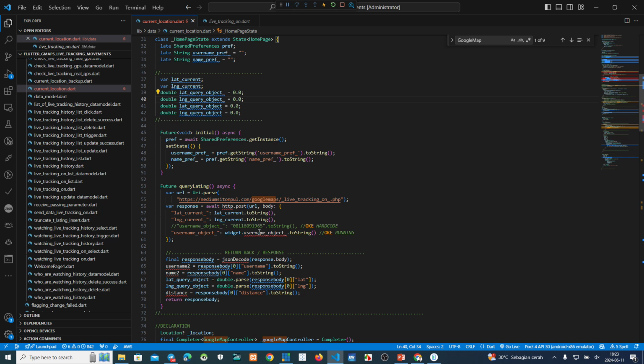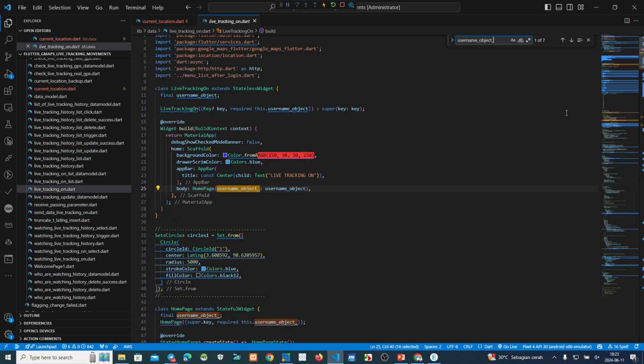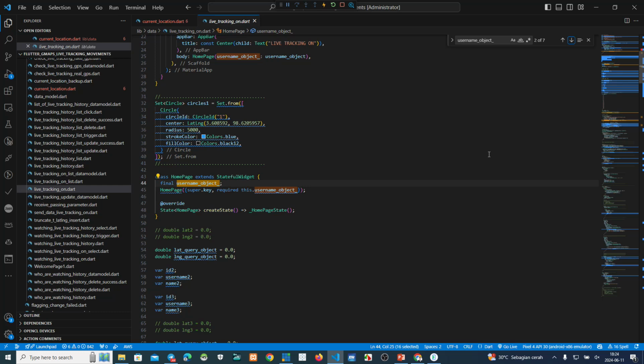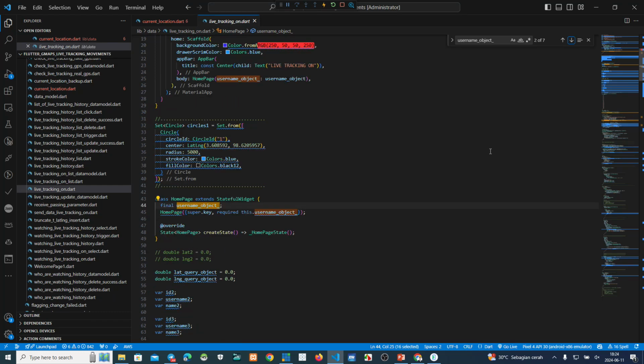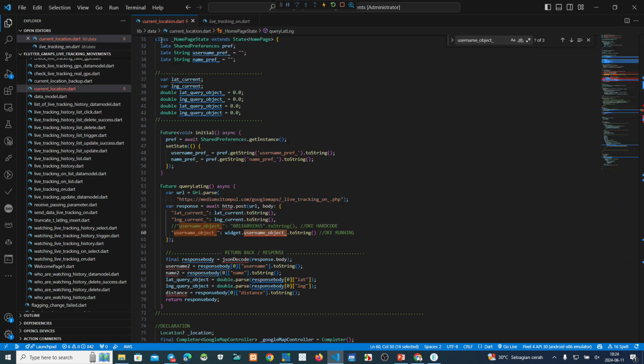Now this one we have a user object. Yeah, we make a parameter. This one, current location, HTTP, because we use HTTP.